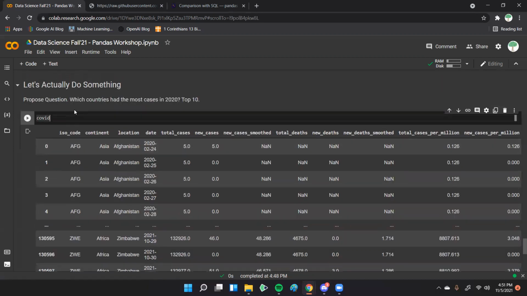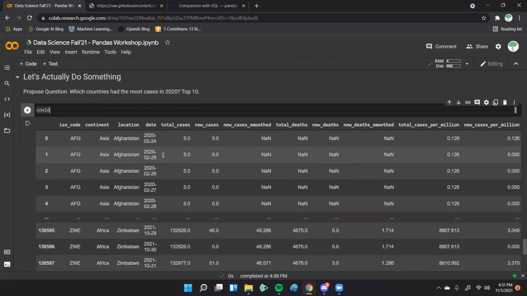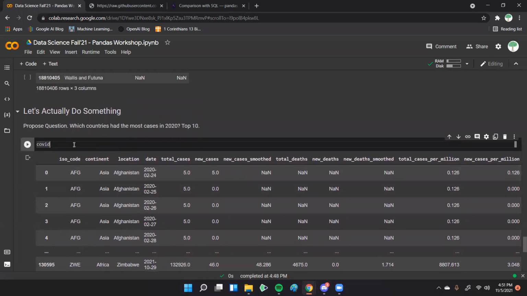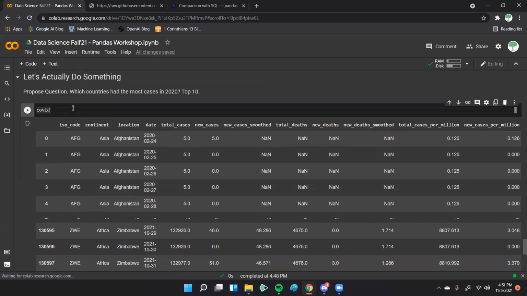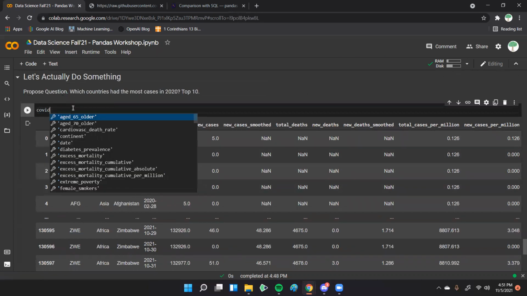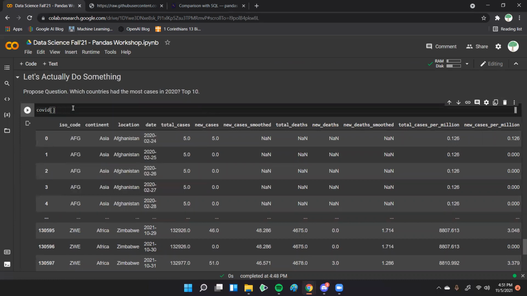All right. So the first thing we can do is look at the table, so we get an idea of what we're working with. Something we want to be aware of is that for total cases, the way this data works is it sums up all the cases before. I believe that's how it works. Since I'm not aware of exactly how it works, we can get an idea by filtering for a location. Oops, I did that wrong. We do COVID, and now we get all the locations and we can filter for whatever we want. Let's just do Afghanistan. It's right there.